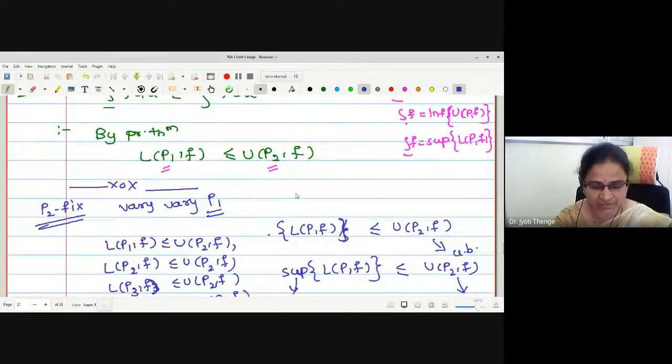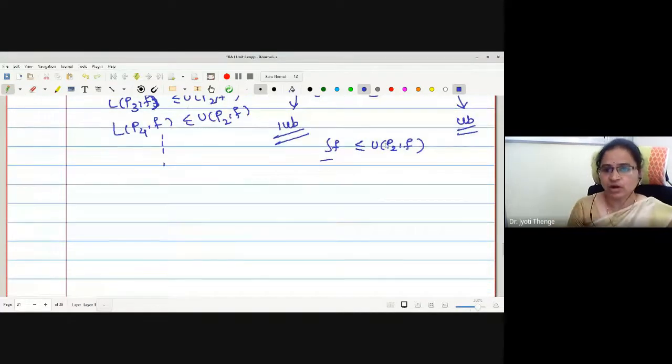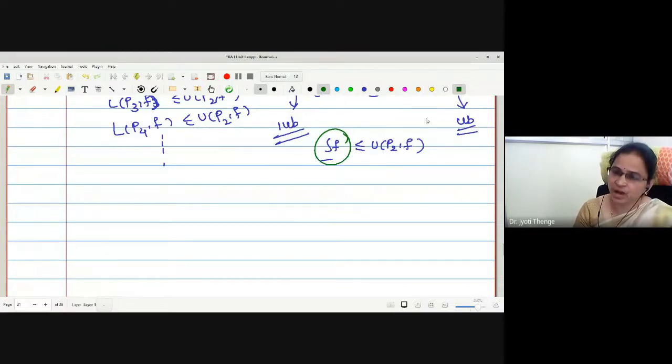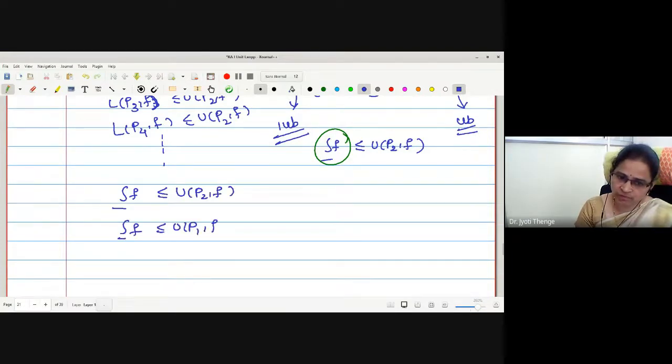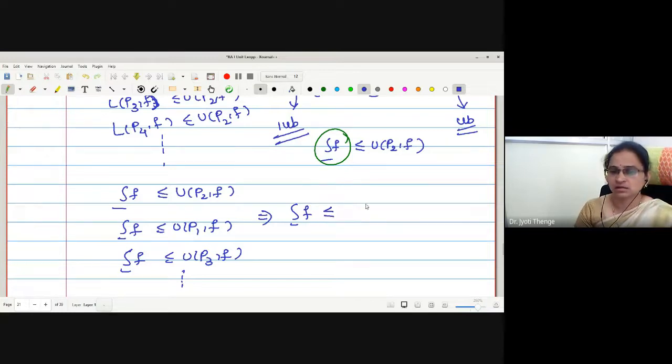Same thing we have to repeat. Now whatever value we have obtained, let us keep it fixed and vary the partitions on the right. So what we were getting? Lower integral of f is less than or equal to U(P2, f). Lower integral is less than or equal to U(P1, f). Lower integral is less than or equal to U(P3, f), and so on. And what is it going to imply? This lower integral is a lower bound of the set of all upper sums, right?